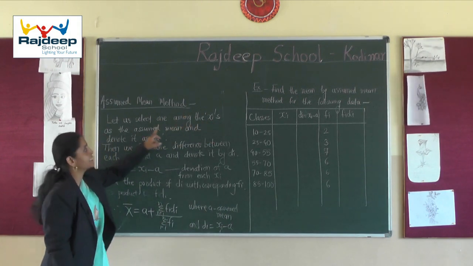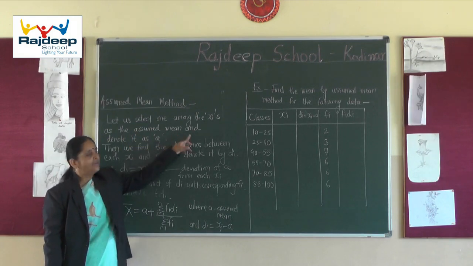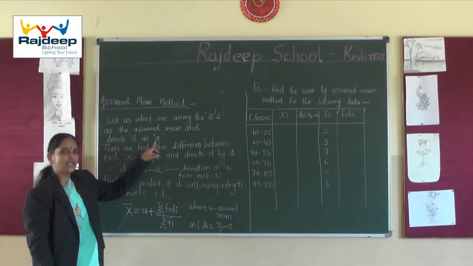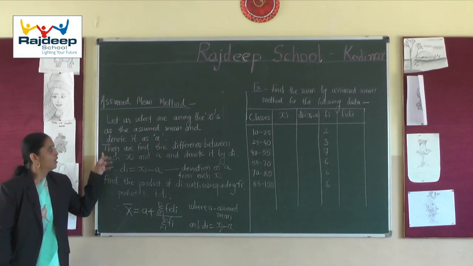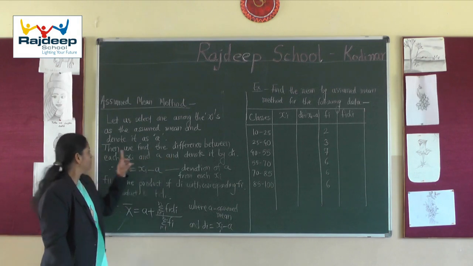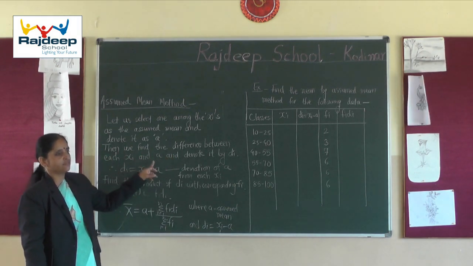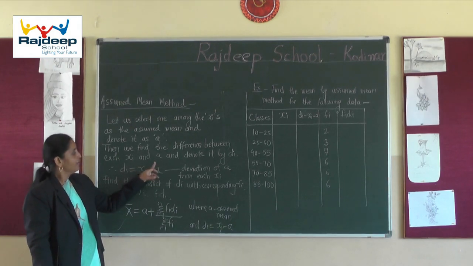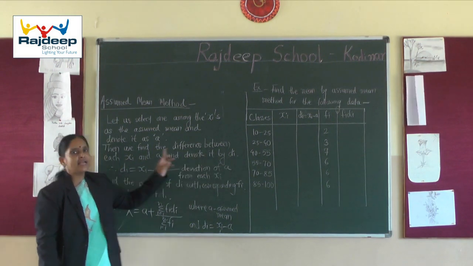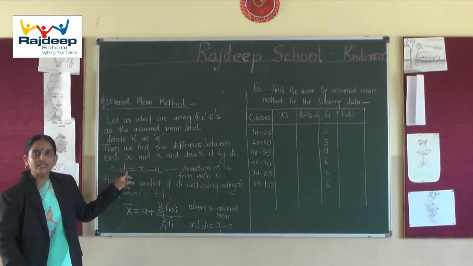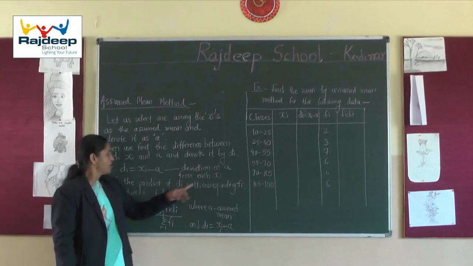From these xi's, one value we will select as our assumed mean, and we will denote it as A. The next step is to find the difference between each xi and A. This difference, xi minus A, we will denote by di. Let us call di the deviation of A from each xi.